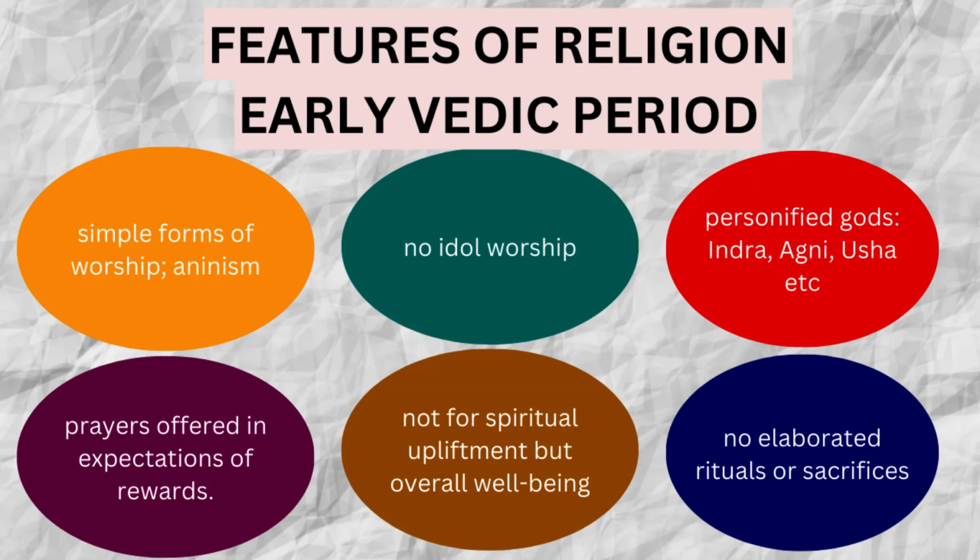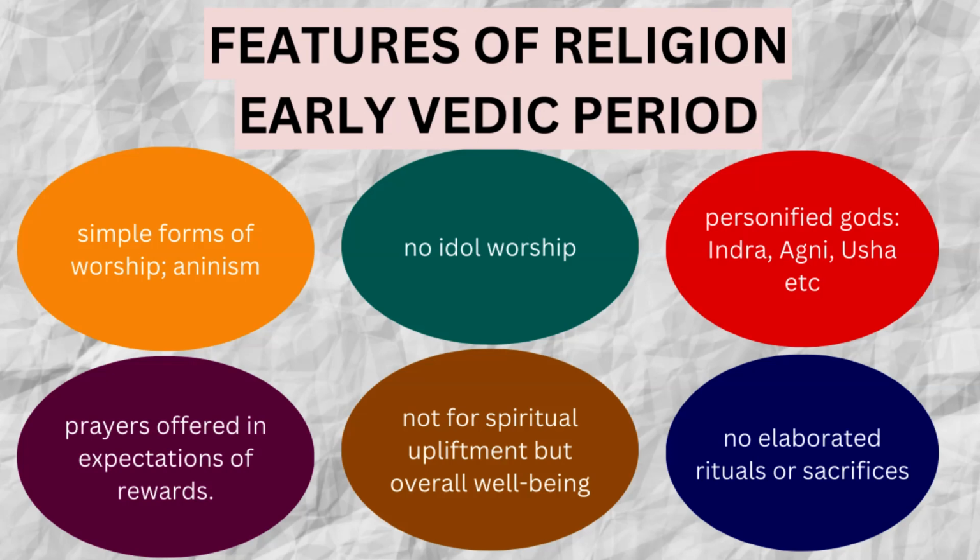So no idol worship. Prayers were offered in expectation of returns. Prathana bilak kora hoisile in expectation of some form of return. Mane jodi akal ahi gol gaot jodi akal ahise then they will pray to the rain god or Indra te yat borokhun dibo lage. So that was expectation.